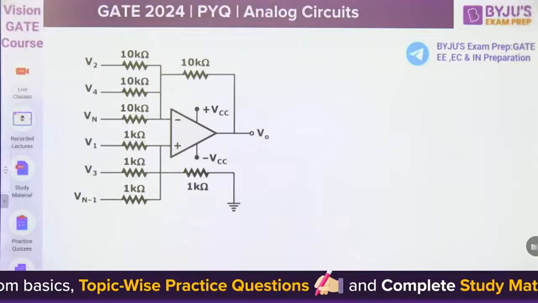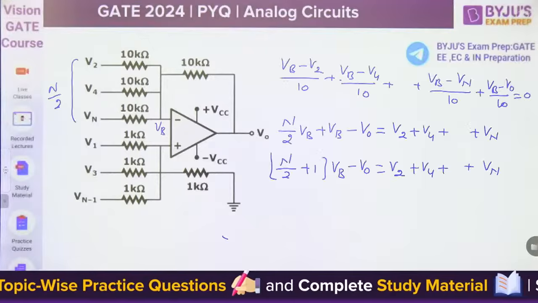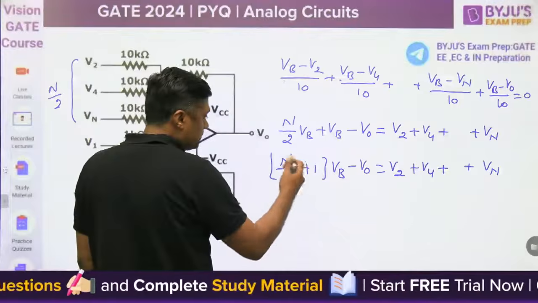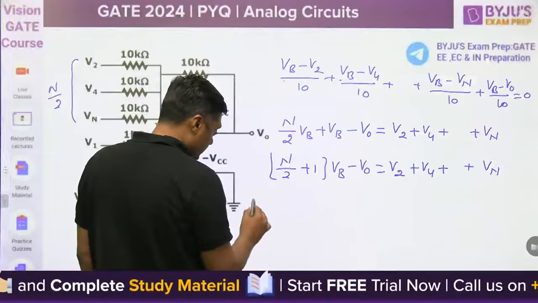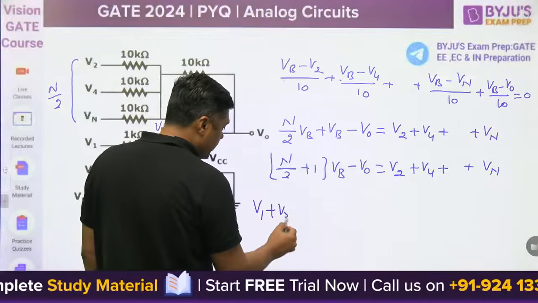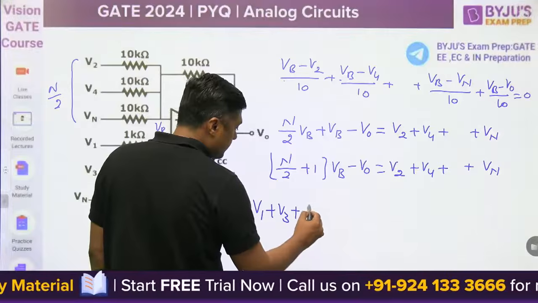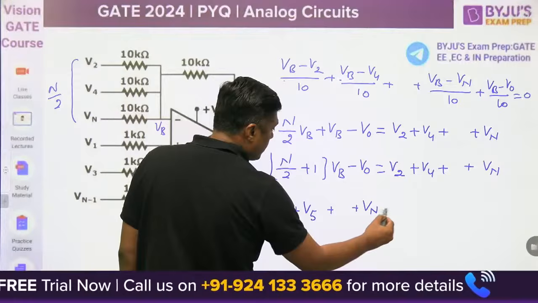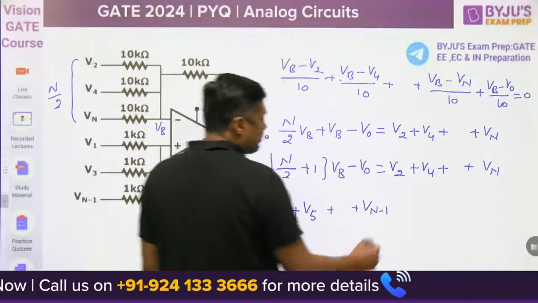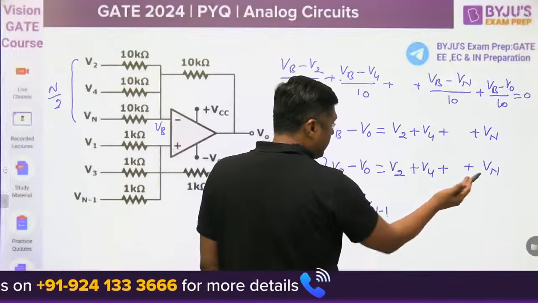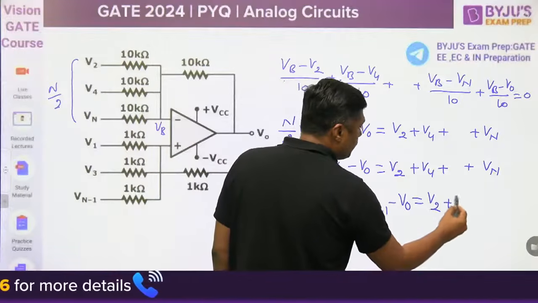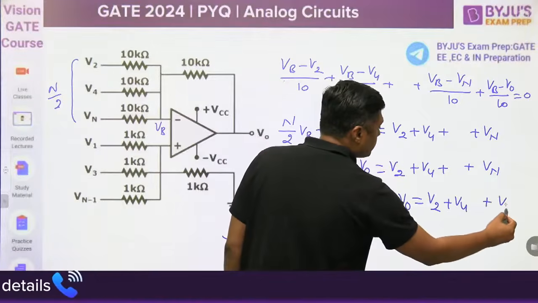Now you can write here in this equation, you can replace this by V1 plus V3 plus V5 plus Vn minus 1 minus V naught, and when we shift, let's write V2 plus V4 plus Vn.